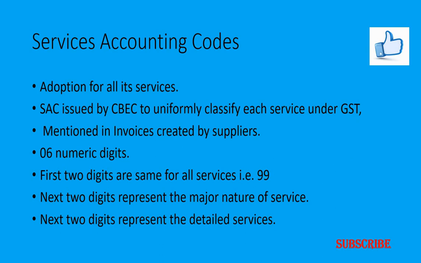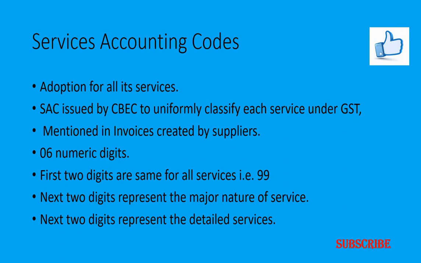Next come the service accounting codes. This is similar to the HSN. The HSN is applicable only to goods, whereas the SAC, that is the service accounting code, is applicable to services. So this is adopted for all services. This service code has been introduced because earlier there was a service tax which is now subsumed in GST.